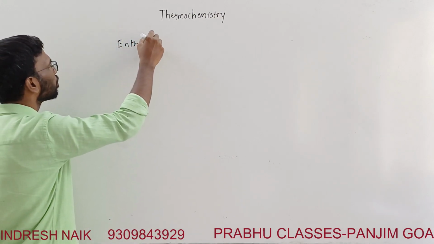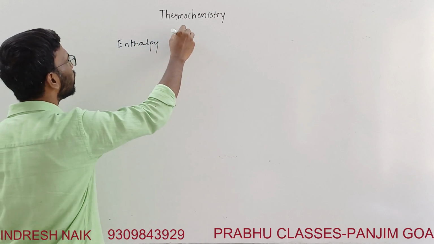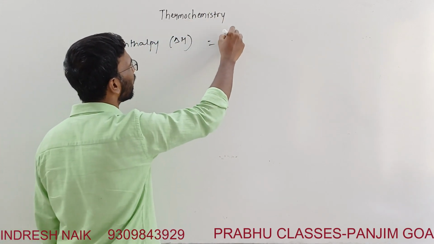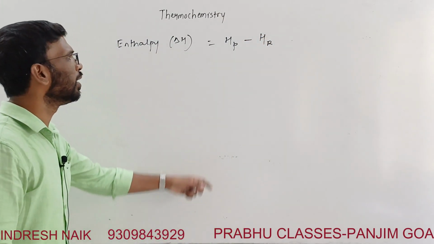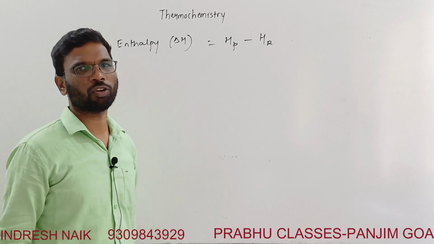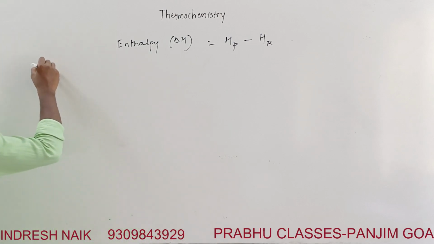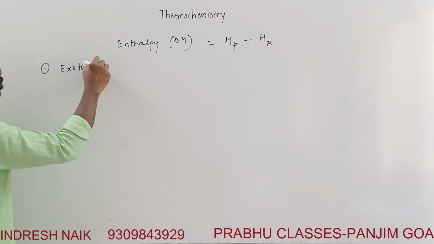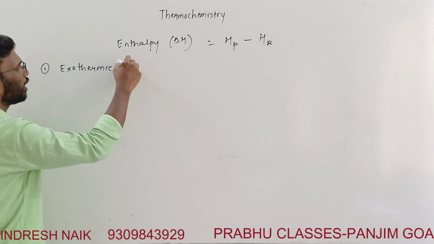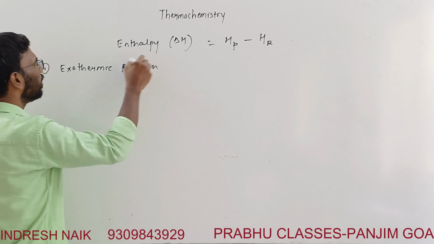Enthalpy, delta H of any reaction, is given as the enthalpy of the product minus the enthalpy of the reactant, means heat of the product minus heat of the reactant. So there are two kinds of reaction. One is exothermic reactions. What does this mean?